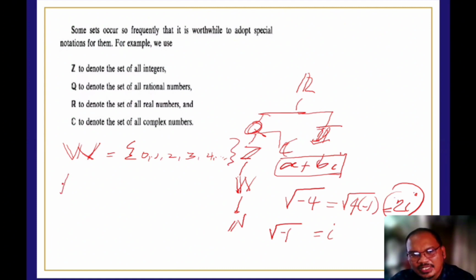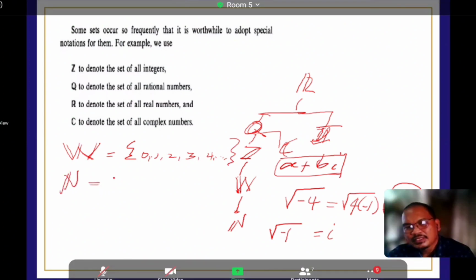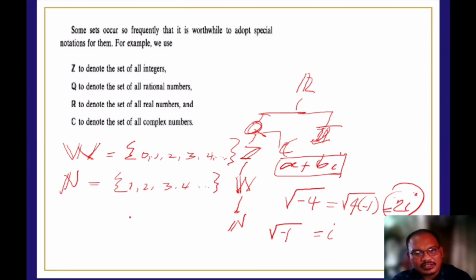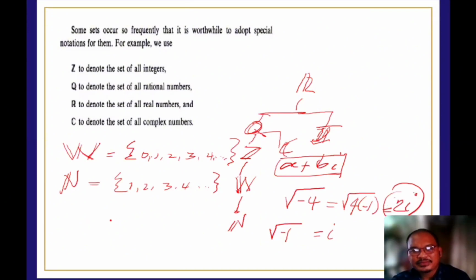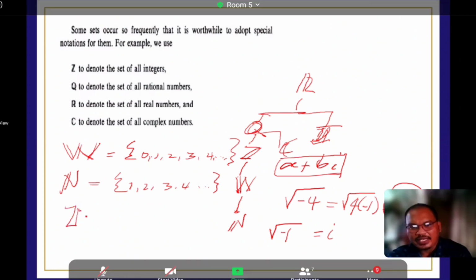Pag sinabi kong set of natural numbers, saan tayo mag-start? Starts with 1, because 1, 2, 3, 4, and so on and so forth. So 1, because we're dealing with natural numbers. Natural numbers are the set of counting numbers. Okay, so this is an example. Therefore, if we have the set of Z, isusulat natin yan, yung set of Z.